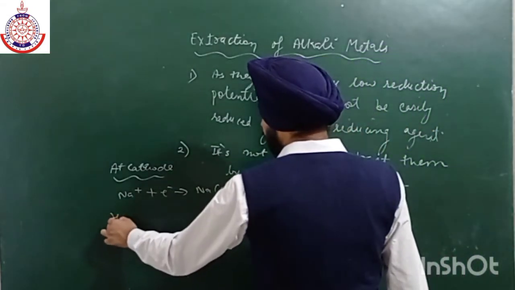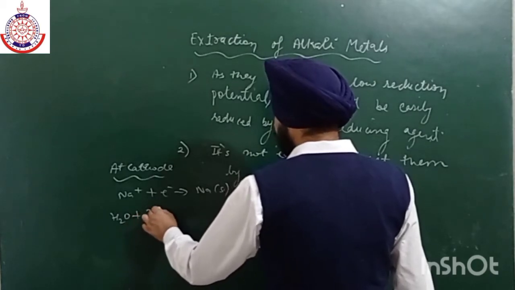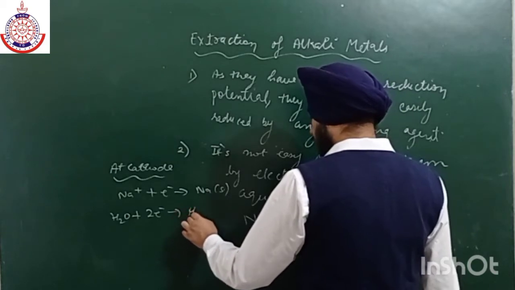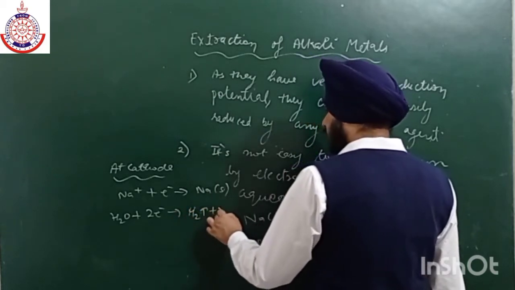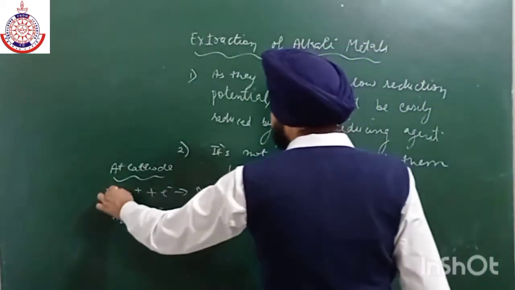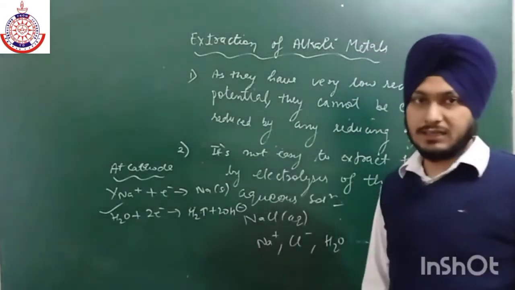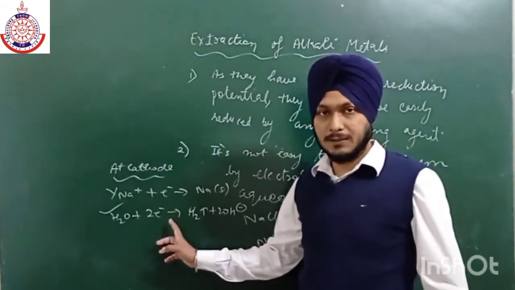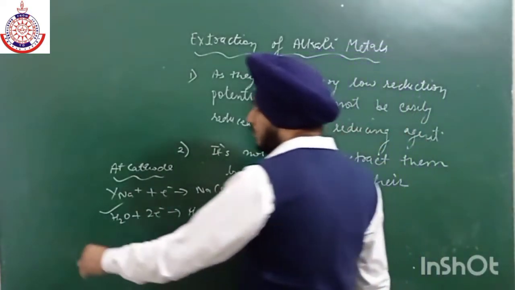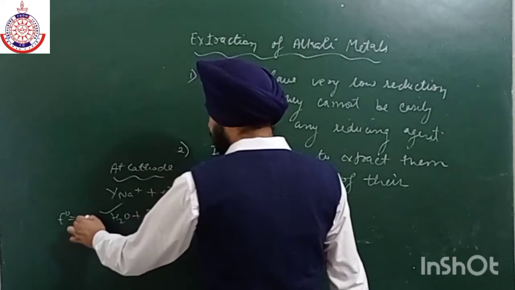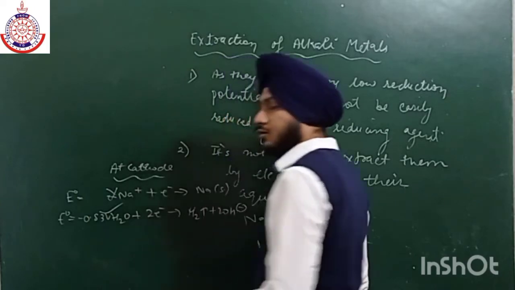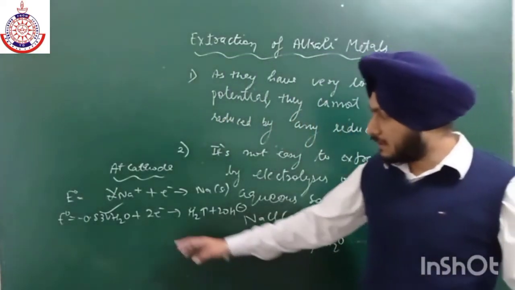And water can also take 2 electrons to give H2 gas plus 2 OH negative. So these are the two possibilities. Now the sodium reaction doesn't take place and the water reaction takes place. What is the reason? Because both of these reactions are reductions, and the E naught value of the water reaction is minus 0.83 volt, and for the sodium reaction it is less than that.